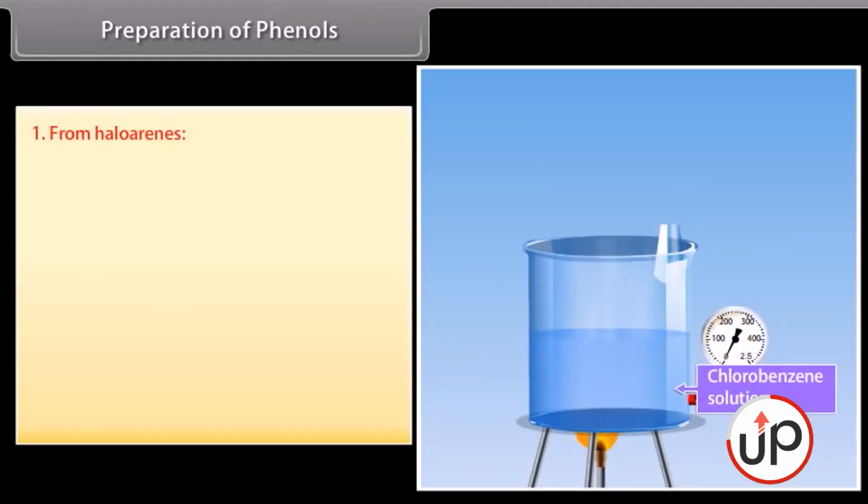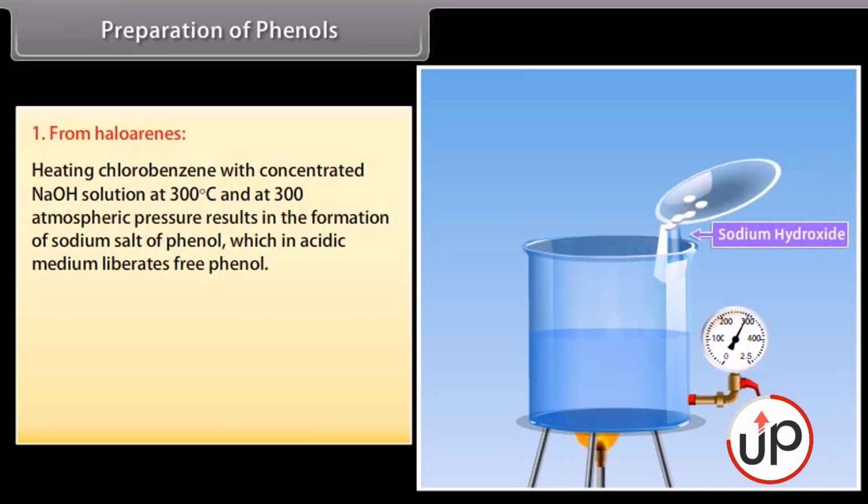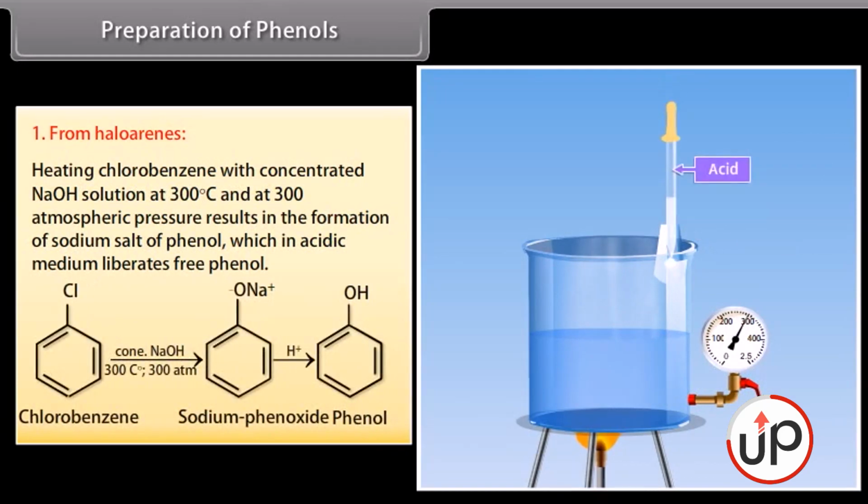Preparation of phenols from haloarenes. Heating chlorobenzene with concentrated sodium hydroxide solution at 300 degrees Celsius and 300 atmospheric pressure results in the formation of sodium salt of phenol, which in acidic medium liberates free phenol. Concentrated NaOH mixed with chlorobenzene at 300 degrees Celsius and 300 atmospheric pressure results in the formation of sodium phenoxide, and then by providing some acidic medium, it gives phenol.